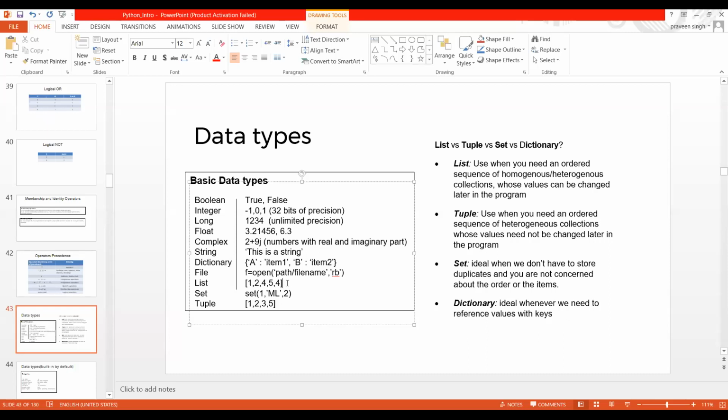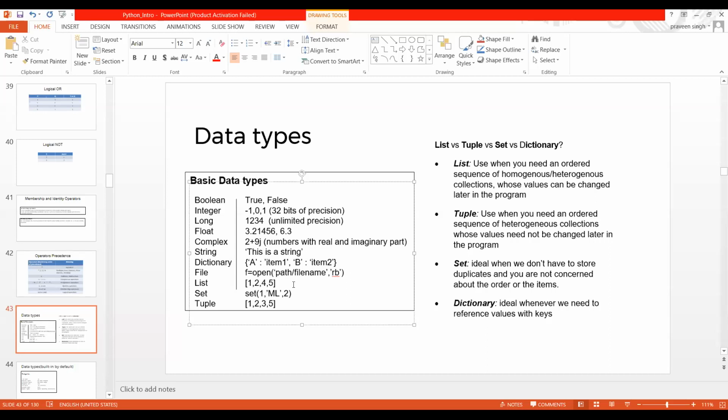So in a list, this can be possible, but in a set that is not possible at all. Okay, and tuple, what are you doing in a tuple? You can see here in the tuple 1 2 3 5 is written. So a tuple is also similar to a list, but the thing is here we have a heterogeneous collection, not homogeneous.